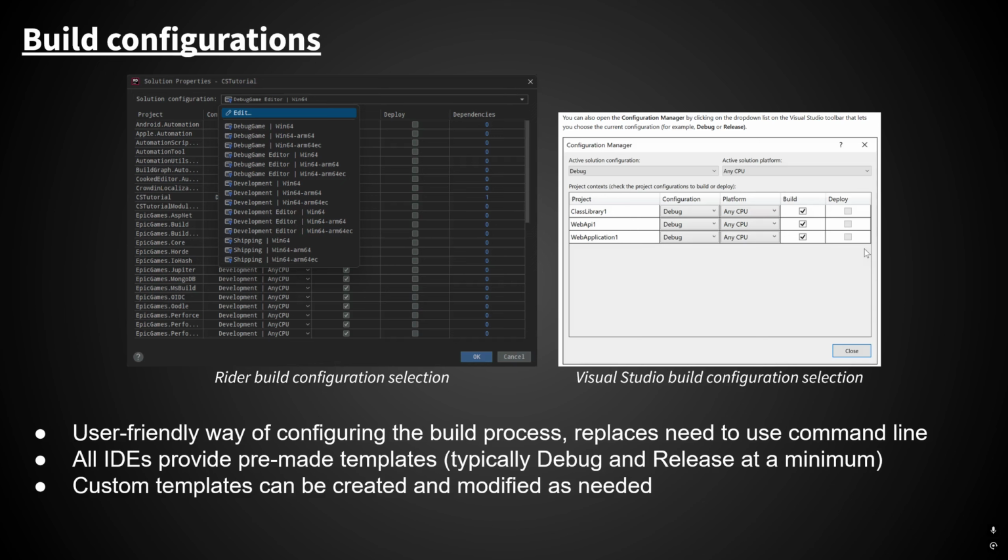The one on the right is actually a screenshot I took from the Microsoft documentation on build configurations, which if you're interested in, you can just Google Visual Studio build configurations and find lots and lots of information on them. But the main thing I want to illustrate here is that the overall concept will be the same in any IDE. There are menus to create, choose, or configure build settings and different compiler options for each project.